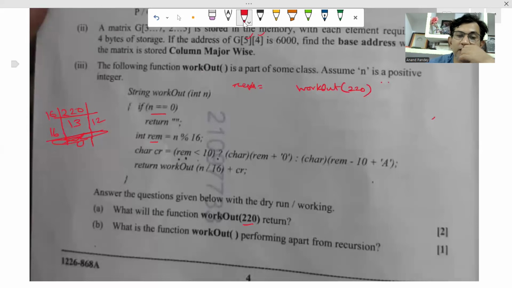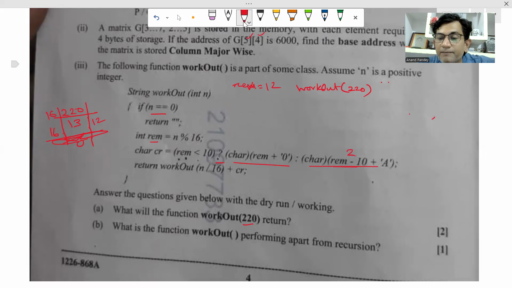So here rem will be what? 12. Is rem less than 10? Condition false. So it will go for this. Here you can see the ternary operator: if true, this will happen; if false, this will happen. The rem is less than 10, condition false, it will reach here. And rem minus 10, rem is 12, so 12 minus 10 will be 2.